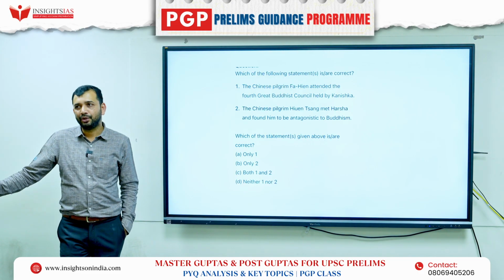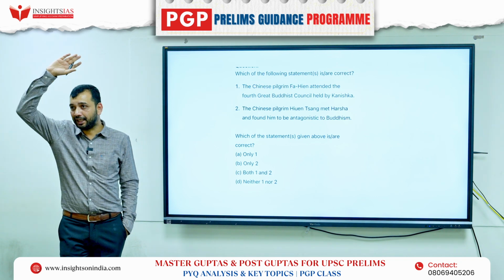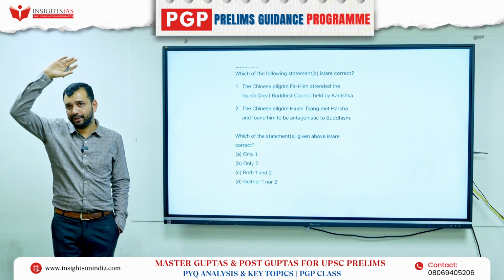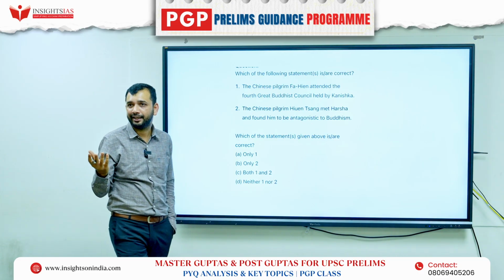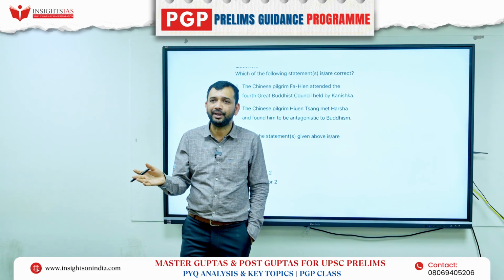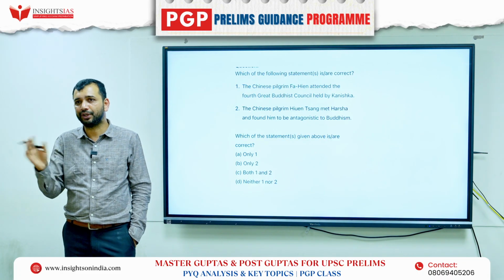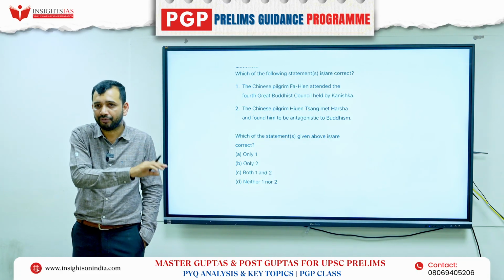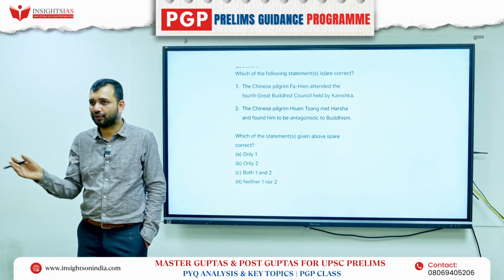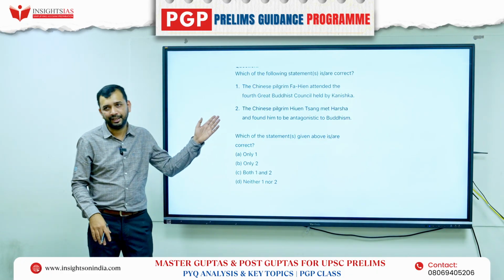But the Kushanas were much earlier, 72 AD, where the Saka era started, right? The 4th Buddhist council happened during the time of Kanishka, right? So it was nothing to do with Fahien. Fahien came much later, right? So that means the first statement is incorrect.